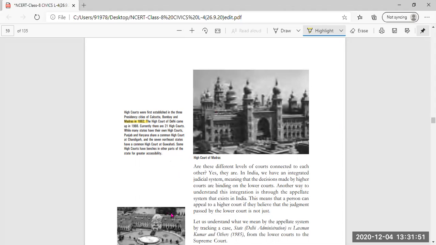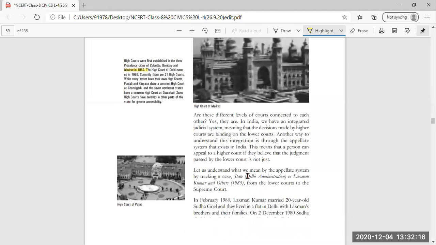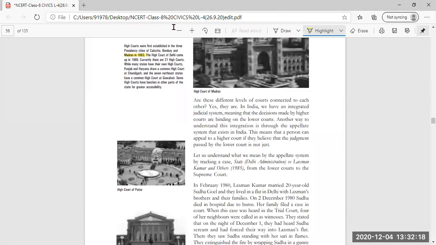Punjab and Haryana share a common high court at Chandigarh, and the four northeastern states of Assam, Nagaland, Mizoram, and Arunachal Pradesh have a common high court at Guwahati. So a few states have a common high court, whereas most of the states have their own high court. And some high courts have benches or branches in other parts of the state also for greater accessibility. This picture shows the High Court in Madras.